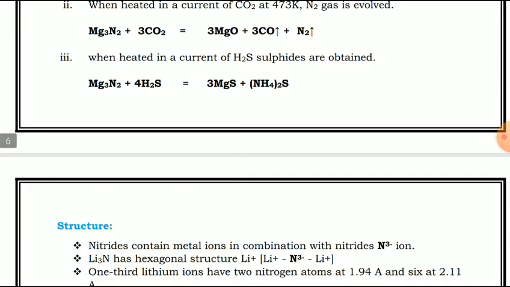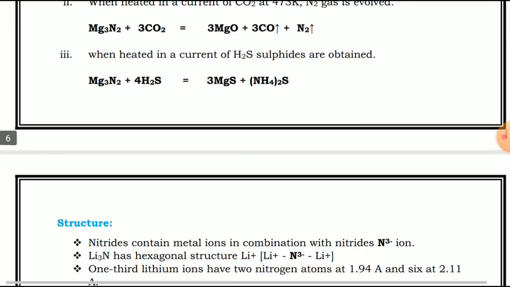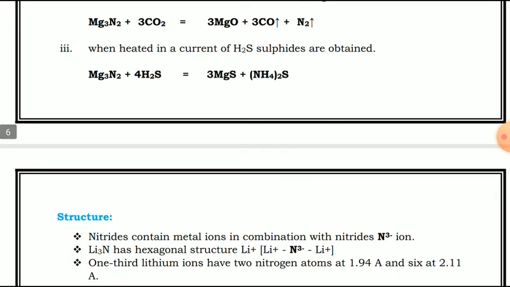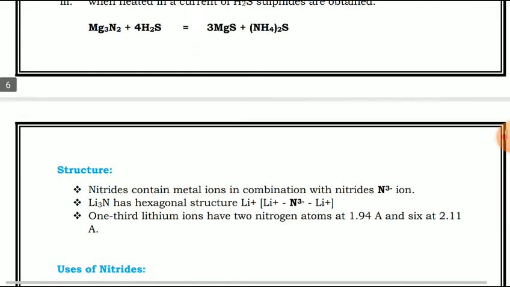Structure: nitrides containing metal ions in combination with nitride ions, that is N3-. Li3N has a hexagonal structure, Li+, 2 N3- to 2 Li+. One-third of the lithium ions have 2 nitrogen atoms at 1.94 angstrom and 6 at 2.11 angstrom.